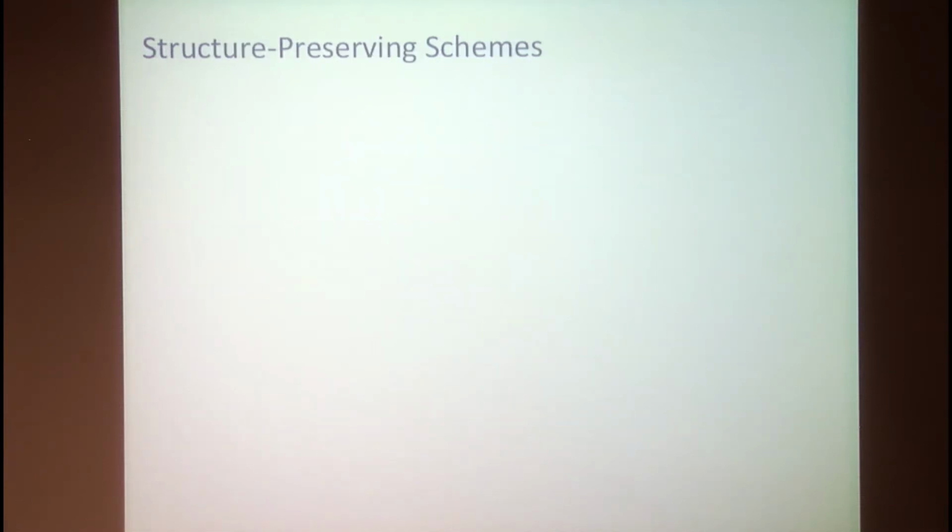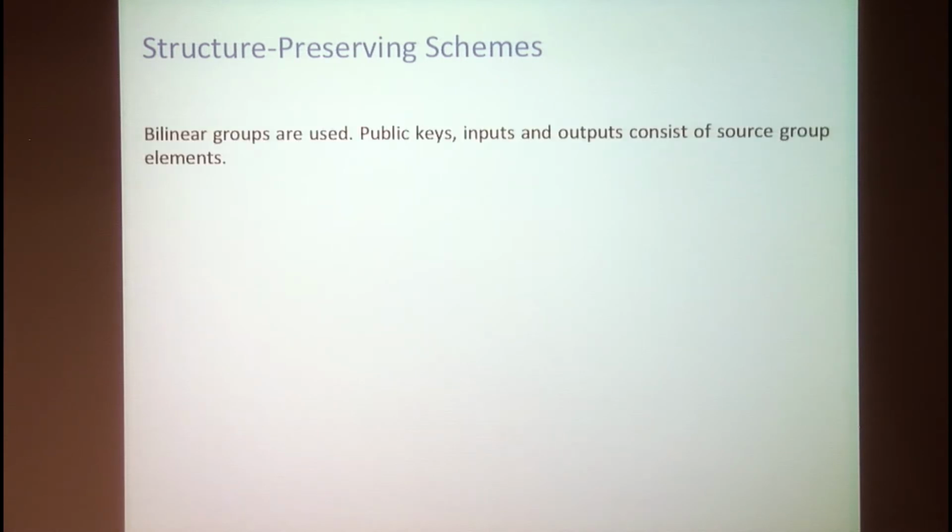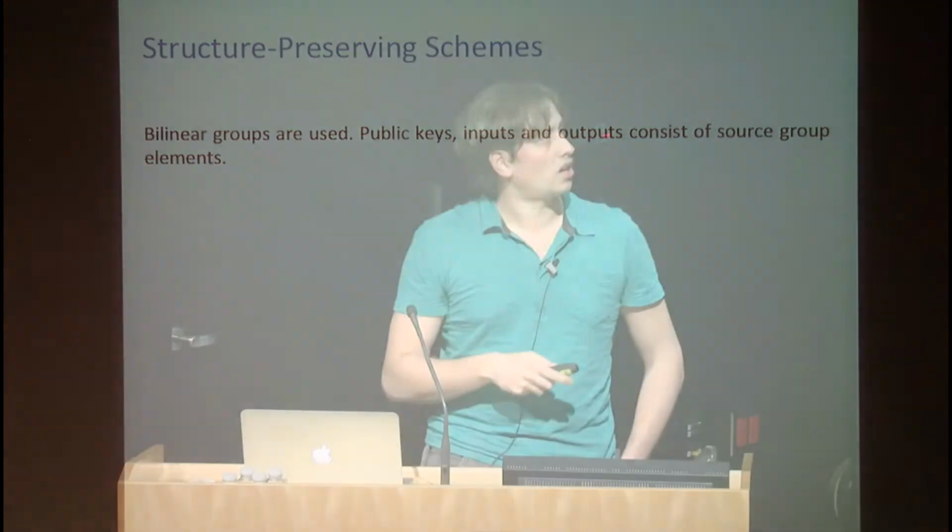So let's take a look at what we have with structure-preserving schemes. They use bilinear groups, and the public keys, inputs, and outputs are source group elements. And all the verification procedures, such as verification done during the commitment opening phase, signature verification, or verification of the decryption correctness, are done using pairing product equations. And by doing so, they are compatible with Groth-Sahai proofs of knowledge.